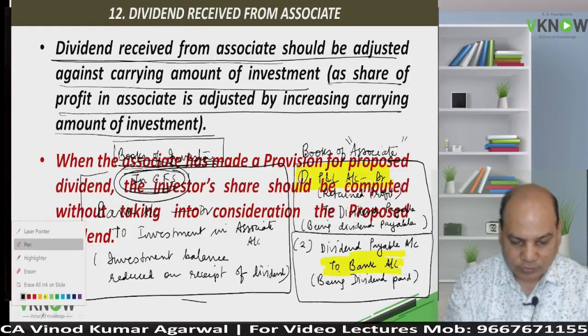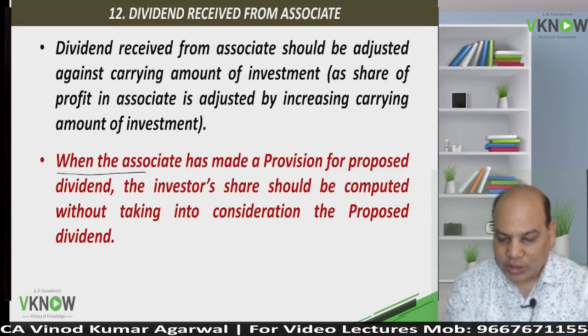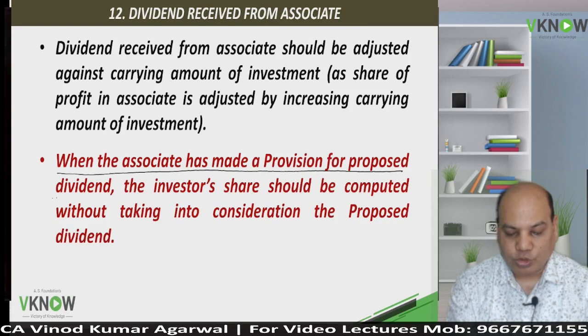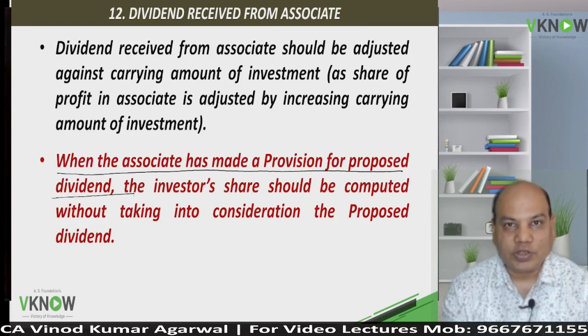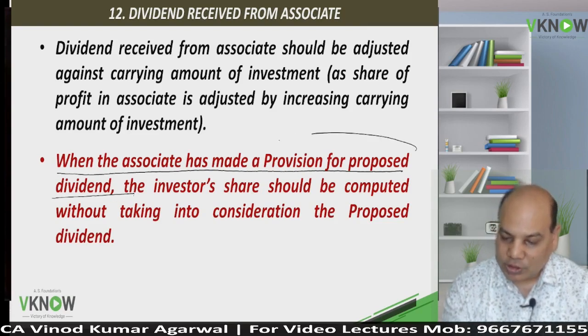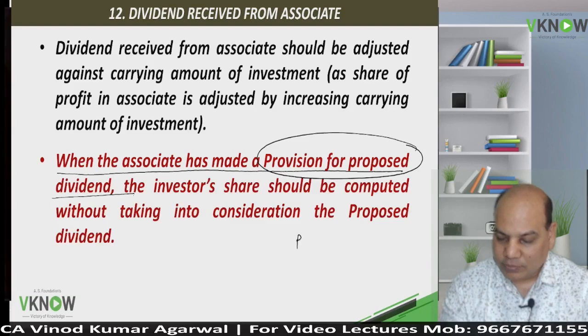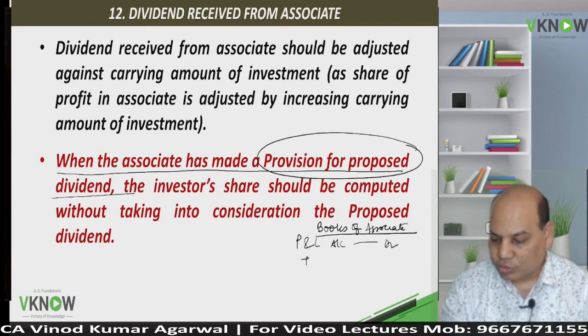Next point, when the associate has made a provision for proposed dividend, that is only the first entry, provision for proposed dividend, entry in the books of associate. Sometimes they will pass an entry P&L account debit to proposed dividend, being dividend proposed, but dividend is not yet paid.